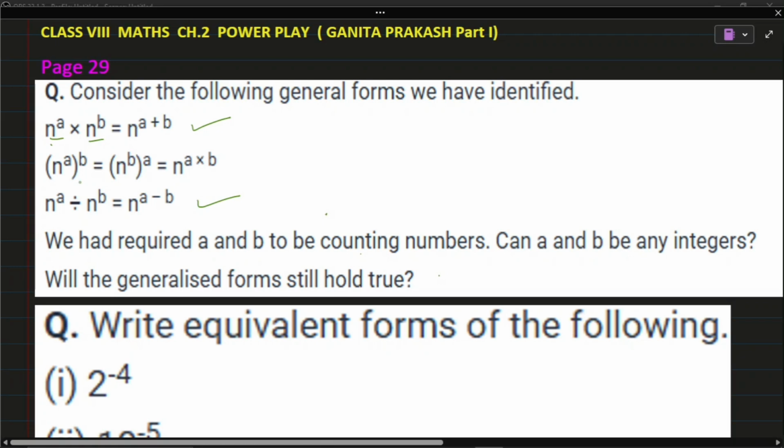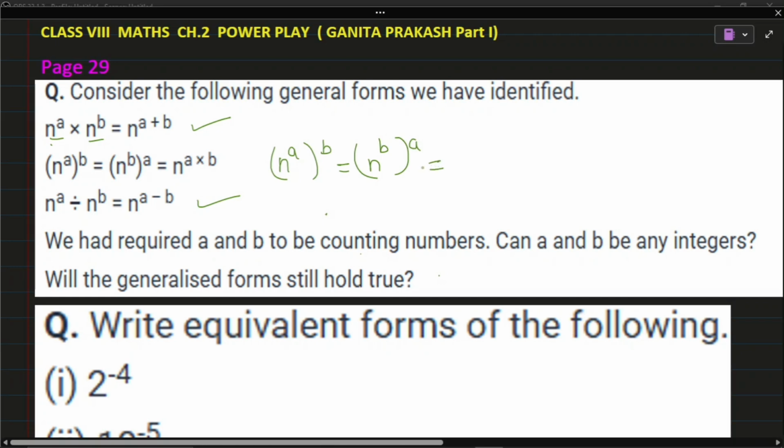Okay. And the second one given is n raised to a whole raised to b. That is power of a power. Already power of n is a. Then again one more power. That is why it is called the power of a power rule. And n raised to a whole raised to b is the same as n raised to b whole raised to a.